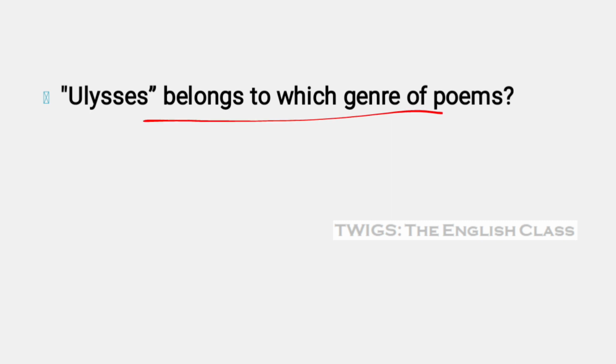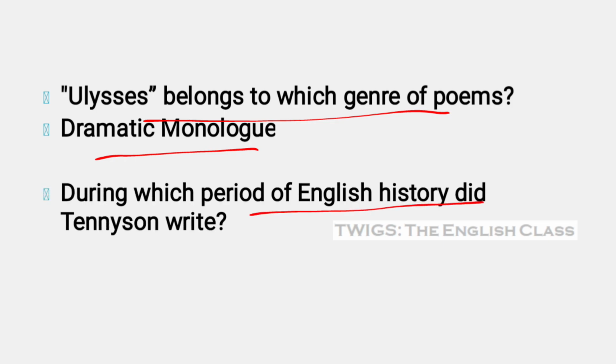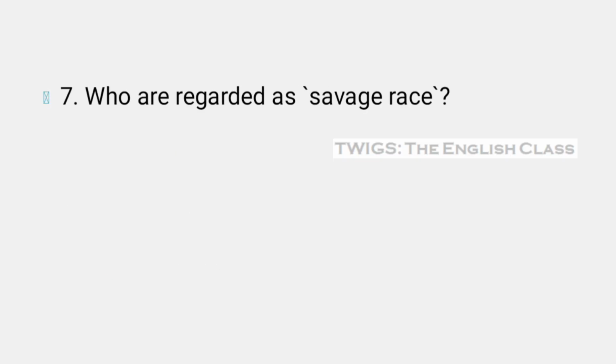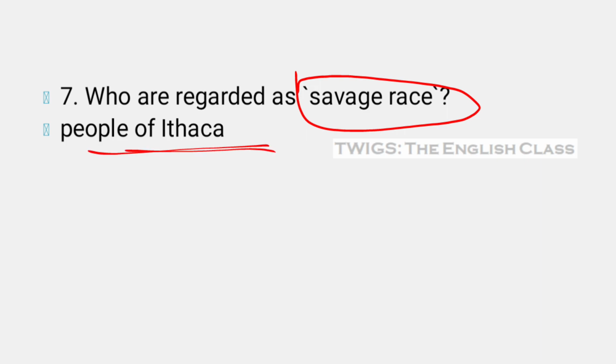Ulysses belongs to which genre of poem? Here the right answer is dramatic monologue. Next question, during which period of English history did Tennyson write? He wrote during the Victorian period. Next, who are regarded as a savage race or savage tribe? The people of Ithaca. Ulysses described or considered the people of Ithaca as a savage tribe or savage race.